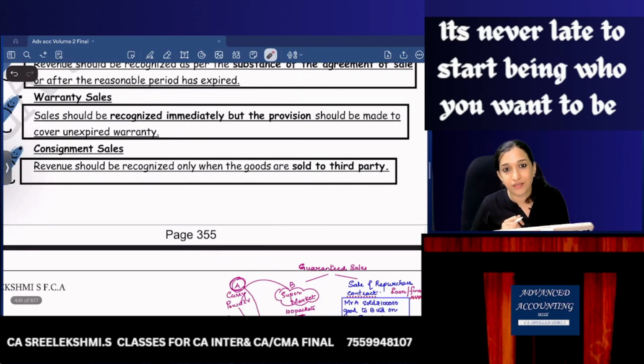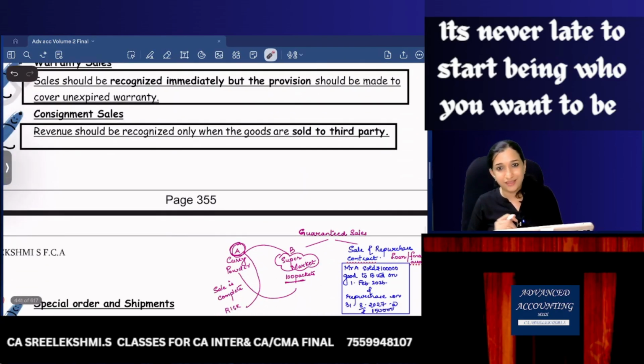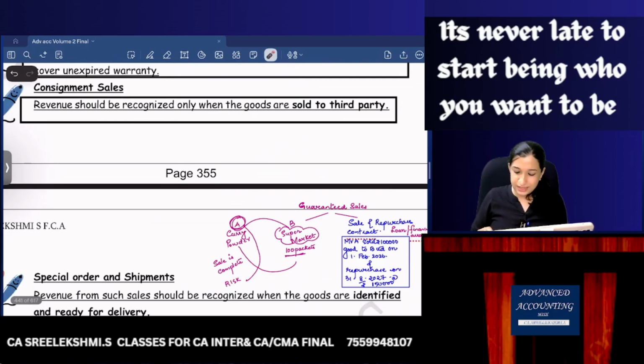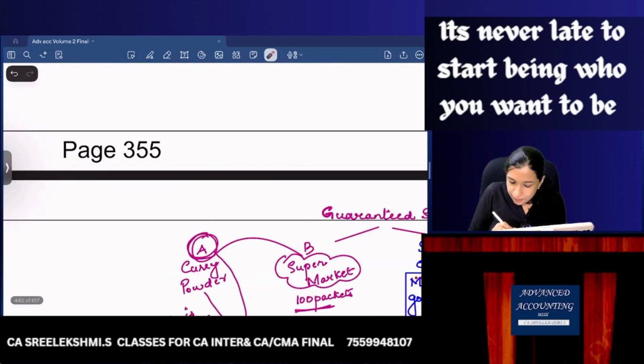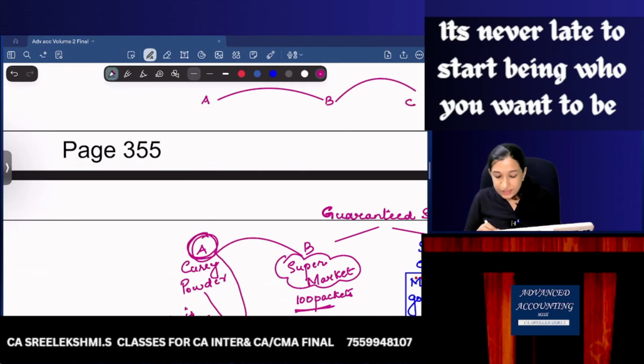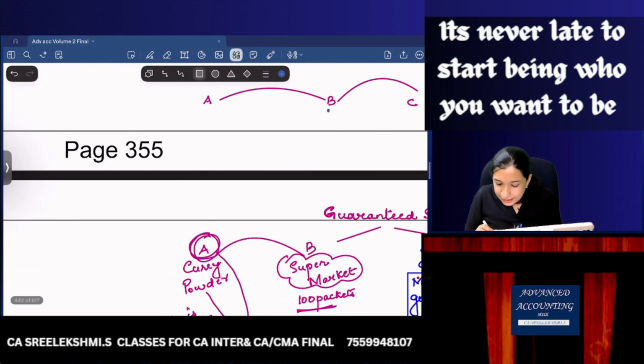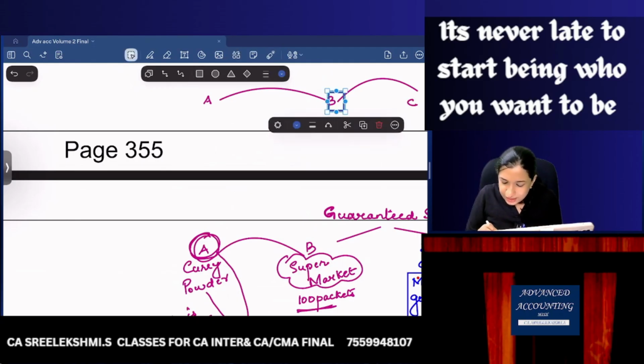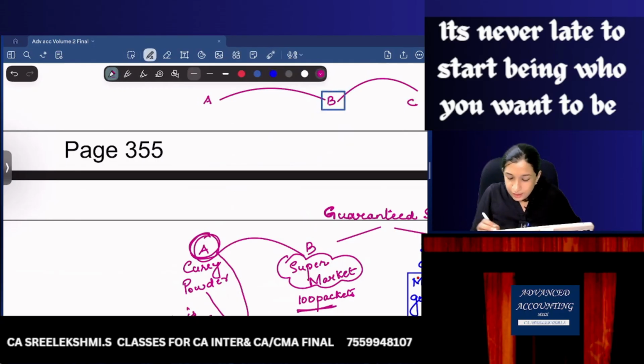Consignment sales. Do you know what consignment sales is? Have you heard of consignment sales? A will sell goods to B, and B will be transferring it to C. So effectively B is acting as an agent. From A we will start. A will be called as consignor.